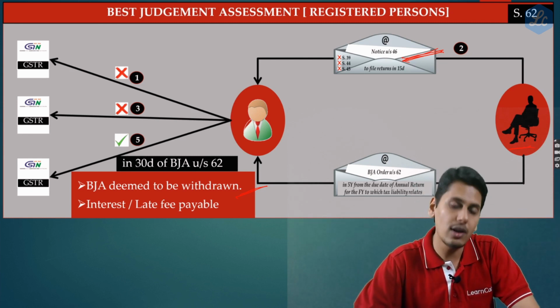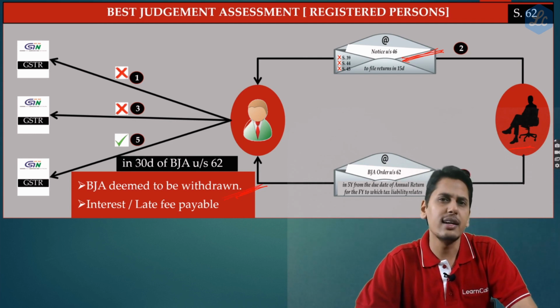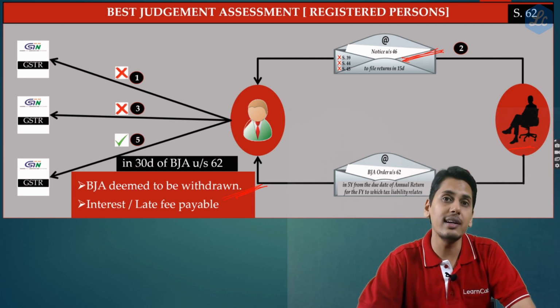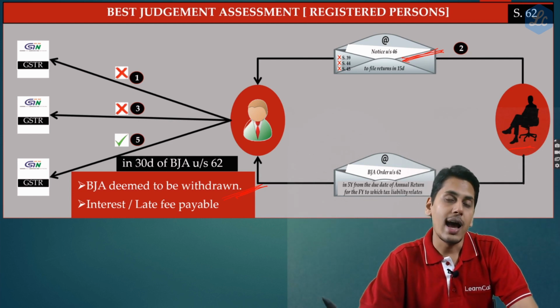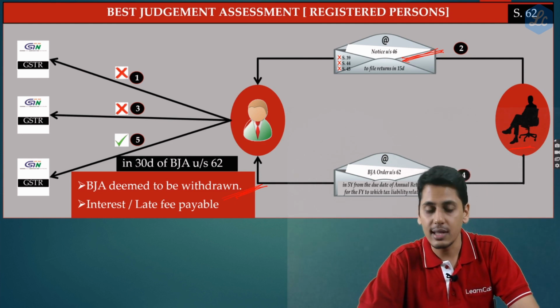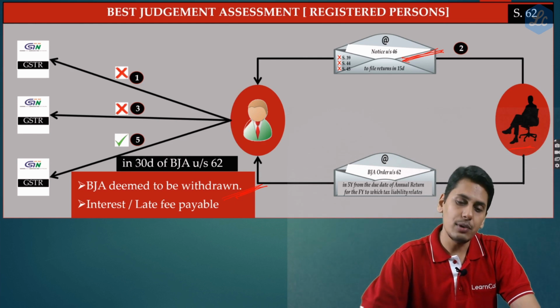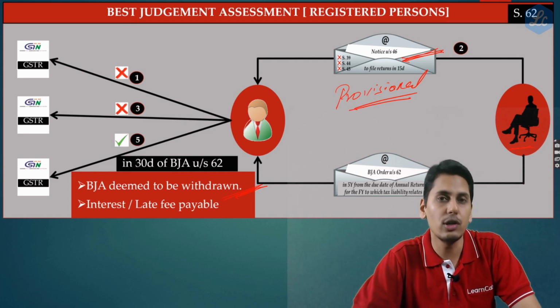Now friends, after an order is given under section 62, if this person pays the taxes, interest, late fees within a period of 30 days from the date of receipt of this order, no issues, this order is going to be withdrawn. Otherwise, this officer can proceed to recover the amount. However, friends, as we all know, there's a concept called provisional attachment of property.